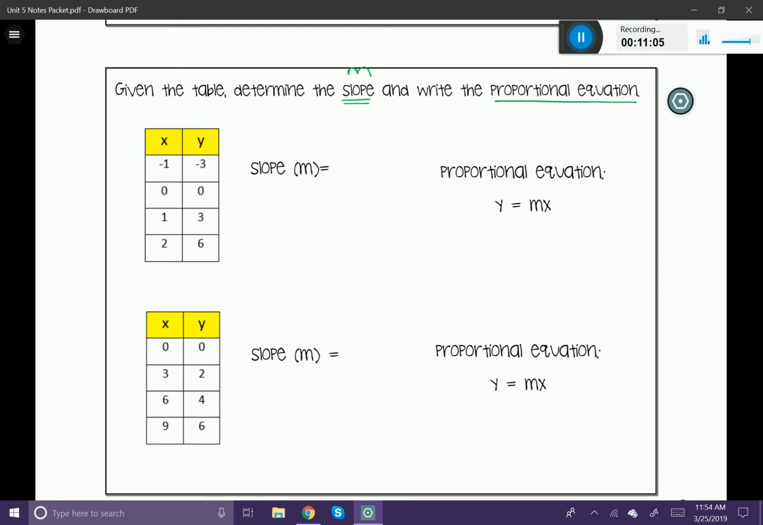Here we're given a table of values. So let's think about this. Couldn't we use the unit rate to determine the slope? The unit rate is going to be y divided by x. So you can take any two coordinates that you'd like. Let's take the bottom coordinate, 2 and 6. I'm going to pop that in, one for my y and one for my x, and simplify it down to 3. Therefore, the slope of my line is 3.